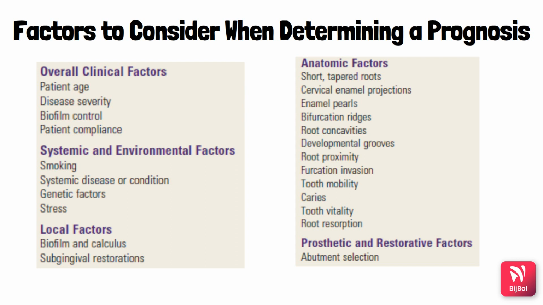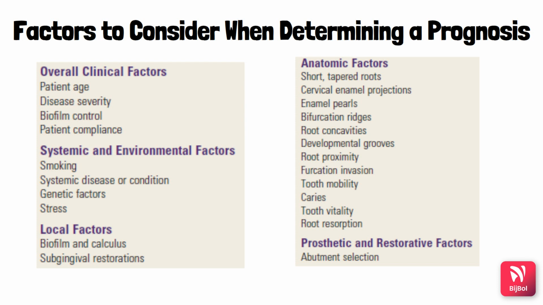When we talk about biofilm control, it's very important. Because biofilm is a primary etiologic factor for periodontal disease, effective removal of this biofilm on a daily basis by the patient is critical for the success of the therapy. Patient compliance and cooperation is also very important, because the patient's attitude towards the treatment, their desire to retain the natural teeth and their willingness to effectively participate in biofilm control is very important. So patient compliance and cooperation towards the treatment is very important.